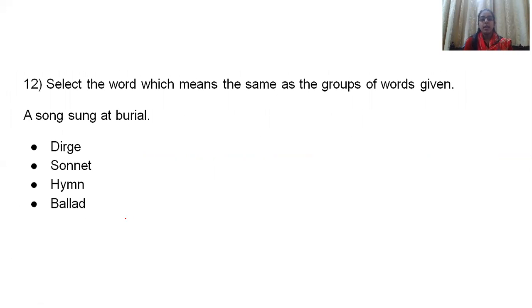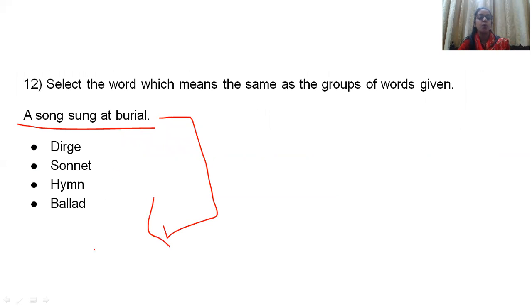Question number 12. Select the word which means the same as the group of words given. These kinds of questions come under the category of one word substitution. Your one word substitution knowledge should be very strong. So they will give you a sentence like this and you have to write a single word for this group of words. A song sung at a burial.